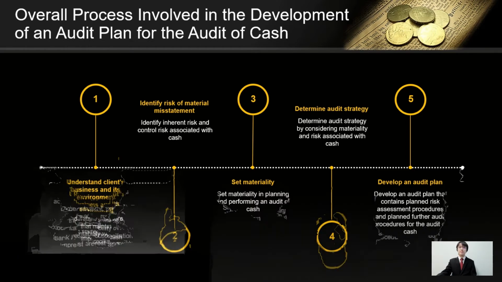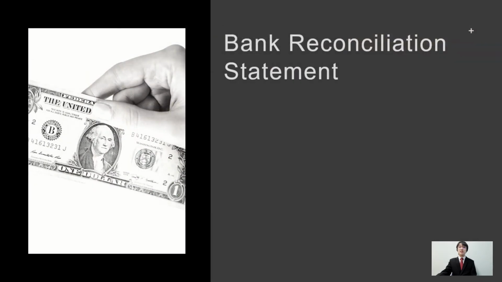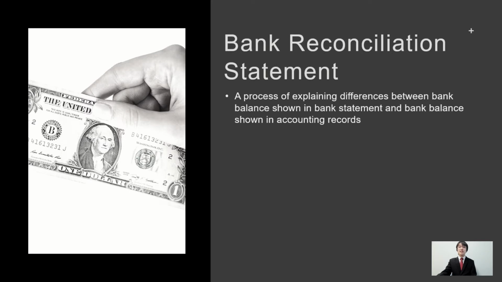As mentioned earlier, auditors need to understand the client's control procedures in order to develop an audit plan, and one of the controls for cash is the preparation of the bank reconciliation statement. Bank reconciliation is a process of explaining the differences between the bank balance shown in the bank statement issued by the bank and the bank balance shown in the accounting records of an entity.